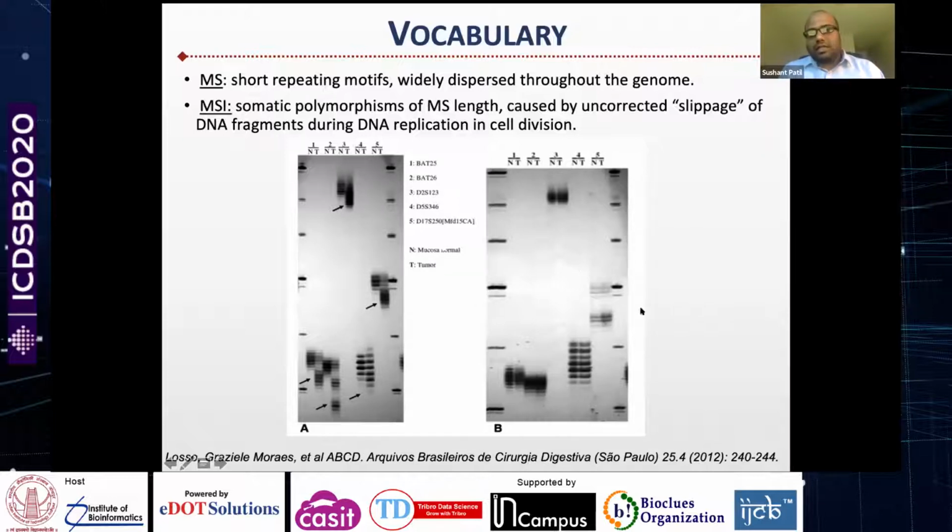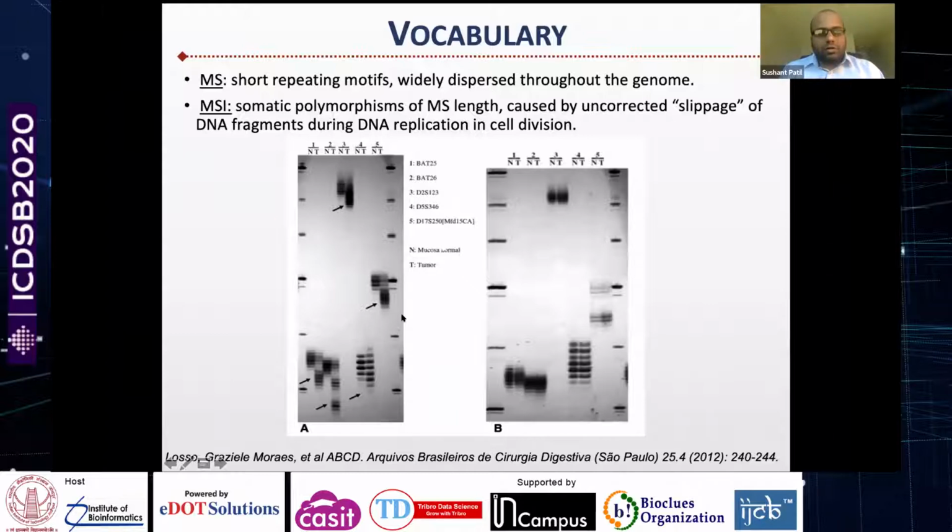As you can see in the microsatellite stable sample on the right, there is hardly any change in the length of these 5 loci, whereas in the left hand sample you can see that the length is changing.